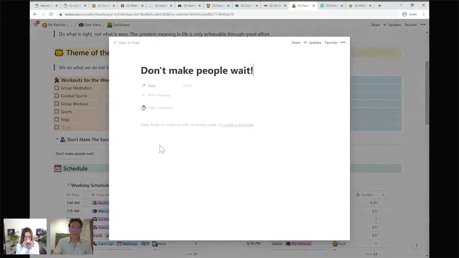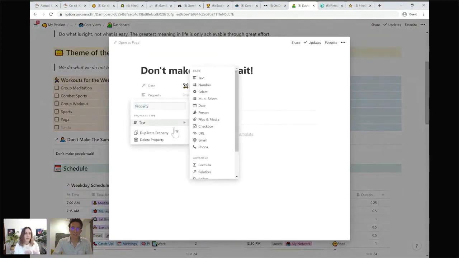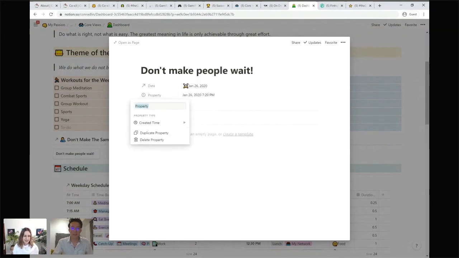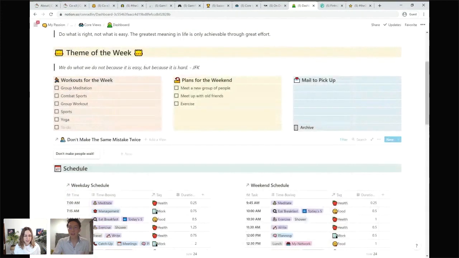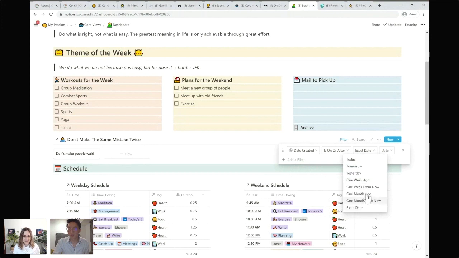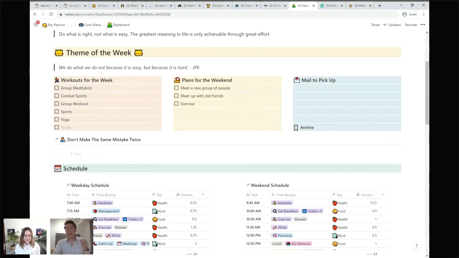So let me add a date created property, because Notion already has something very nice about that. I have a created time, and I can call it date created. Now that I have a date created property, I want to filter by date created, and I want to say is on or after last week, so 1 week ago. Now I can see only things that I did wrong up to last week, which is important because you don't want to see things too much.